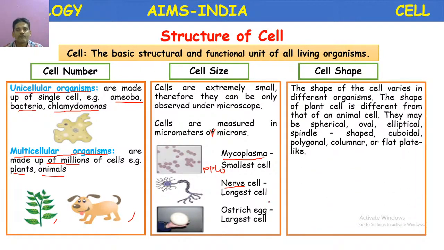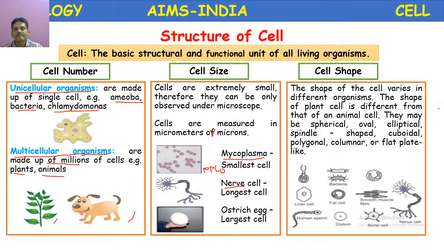Next, shape of the cell. The shape of the cell varies in different organisms. The shape of a plant cell is different from that of an animal cell, and they may be of different shapes: spherical, oval, elliptical, spindle, or cuboidal, polygonal, columnar, or flat plate-like.